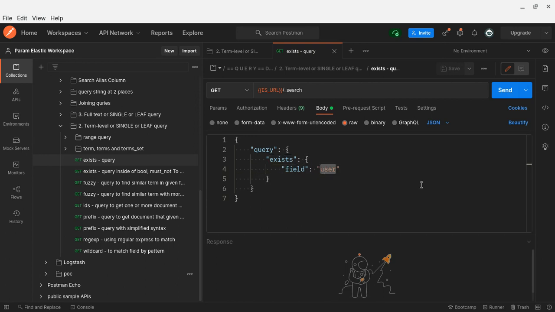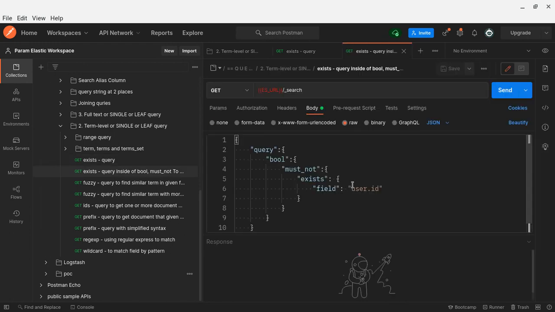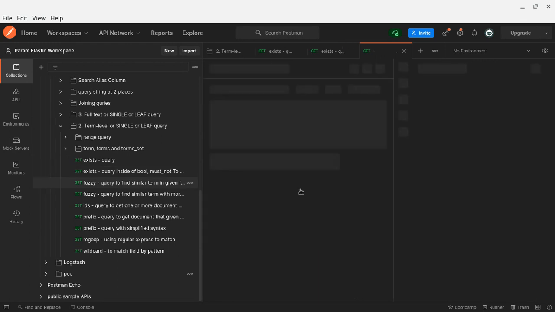What is this? A particular field exists. If the given field exists in the document, then give it to me. Instead of a boolean query, here you can say that if user.id is available, then give me the documents.